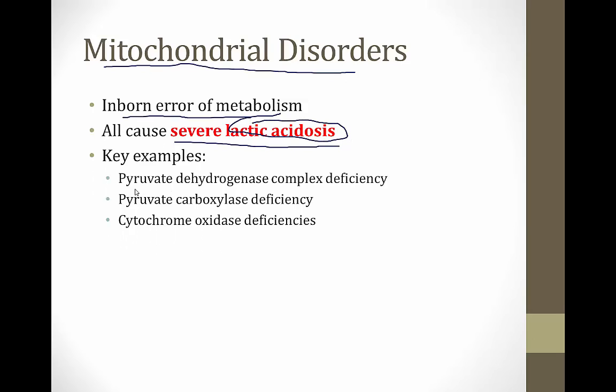Key examples are the pyruvate dehydrogenase complex deficiency, which we're talking about now. You can also see a severe lactic acidosis in a pyruvate carboxylase deficiency, and there are also very rare deficiencies of some of the electron transport chain elements like cytochrome oxidase.